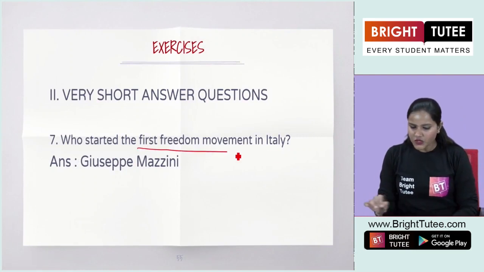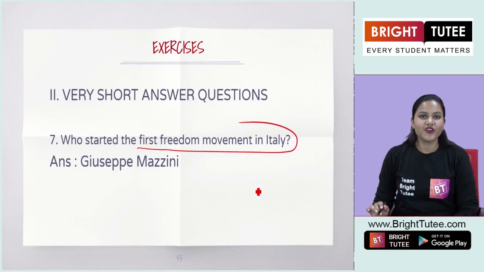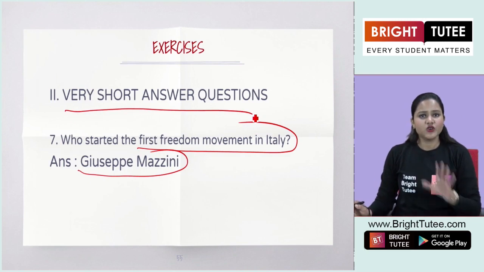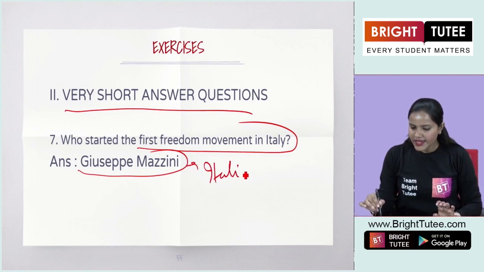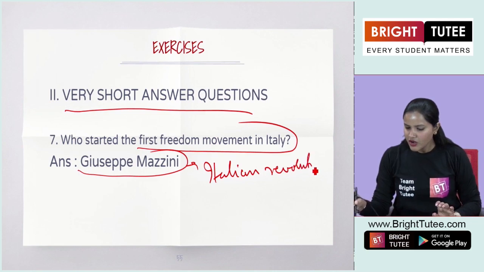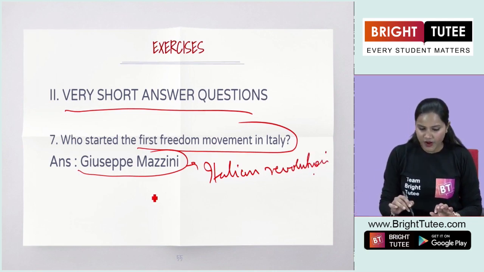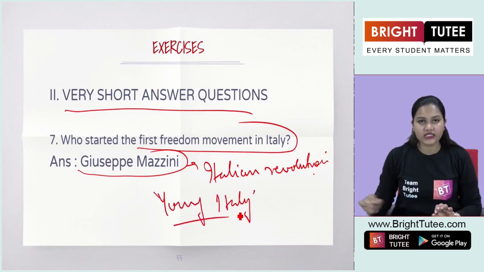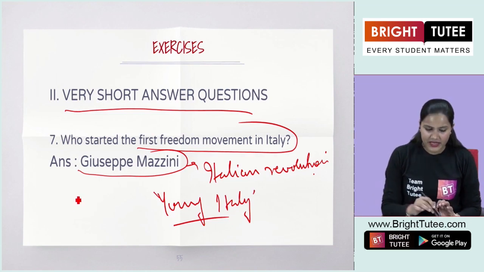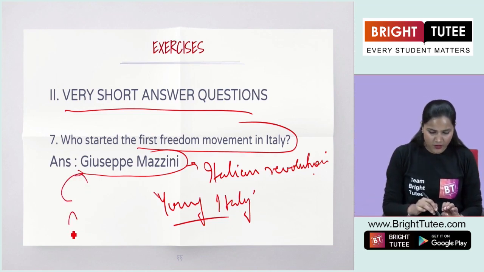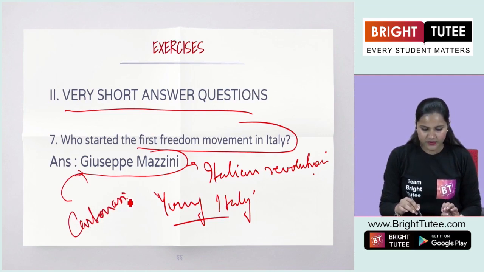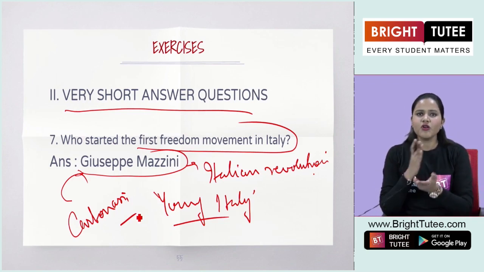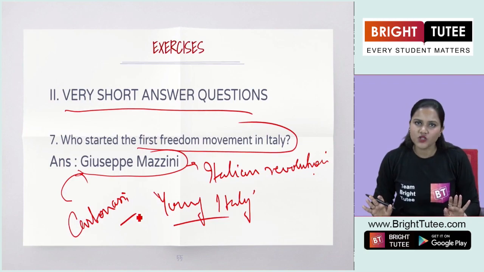Who started the first freedom movement in Italy? Yes. The answer here is Giuseppe Mazzini, and you will find it in very short answer questions. You can write that Giuseppe Mazzini was an Italian revolutionary who joined the secret societies, and he founded the first secret society here, Young Italy, and the movement was also started by Giuseppe Mazzini. He was also involved in the Carbonari secret society. These are some of the points that you can mention here. Since this is a very short answer question, 1-2 sentences would suffice. You have to answer it like this.